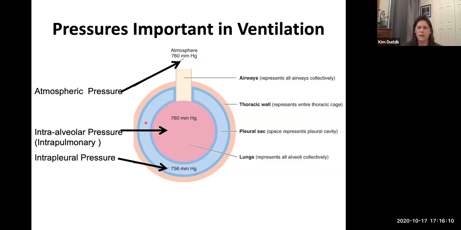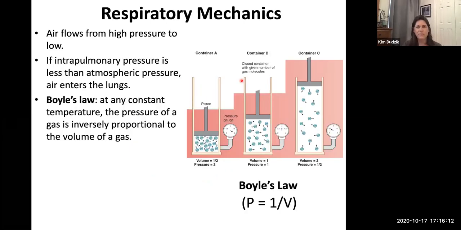Well, if we can make the volume of the lung bigger, just like here, then there'd be a pressure gradient. And that higher pressure from the atmosphere, if we open our mouth and open the passageways in our lungs, air is going to move in. That's what you're doing when you inhale. So you're actually just using your muscles in your thoracic cavity to make the thoracic cavity bigger. So you've decreased the pressure inside of your lungs, and it's lower. As long as it's lower than the atmospheric pressure, air is going to come in.